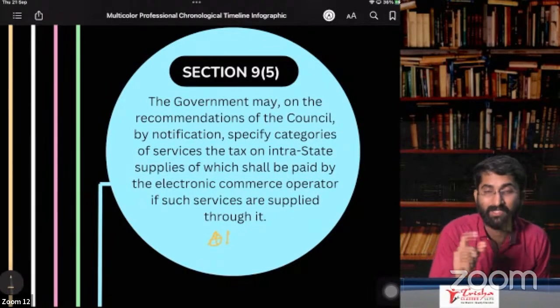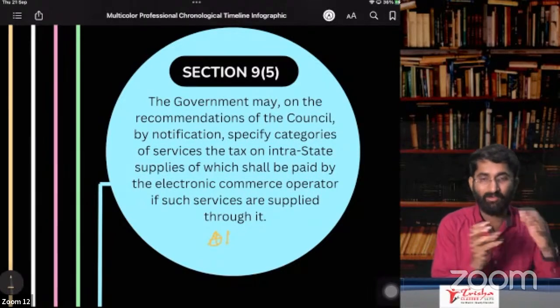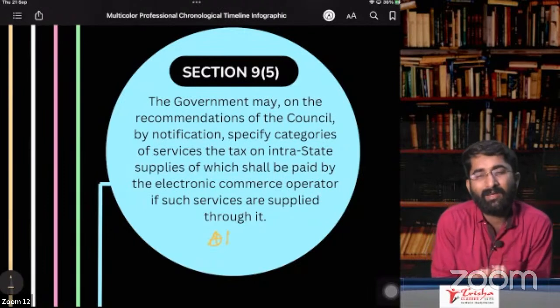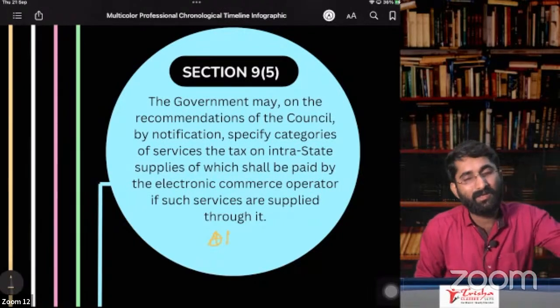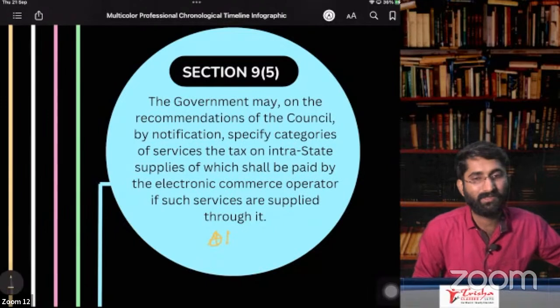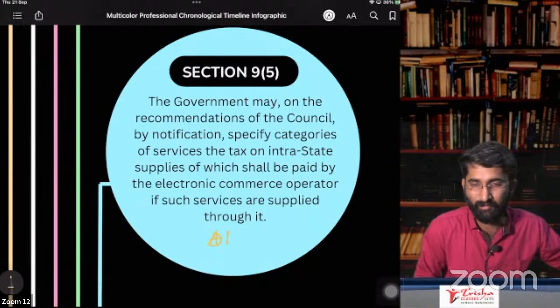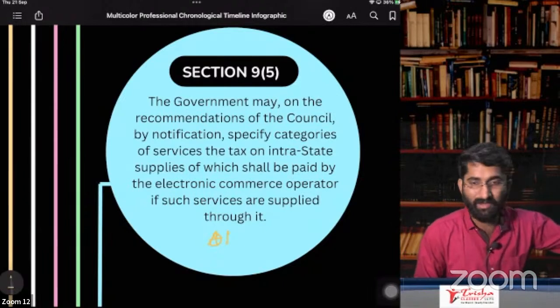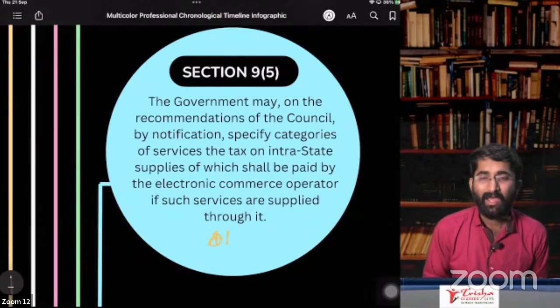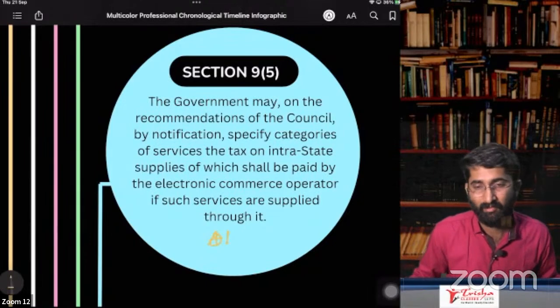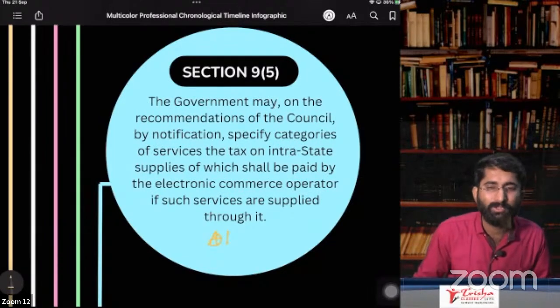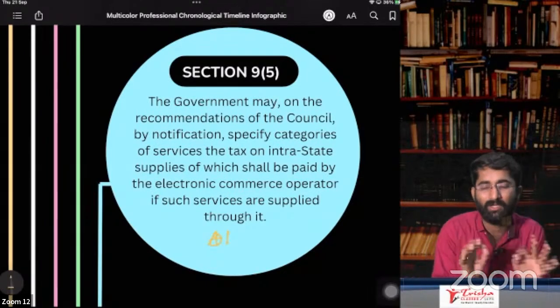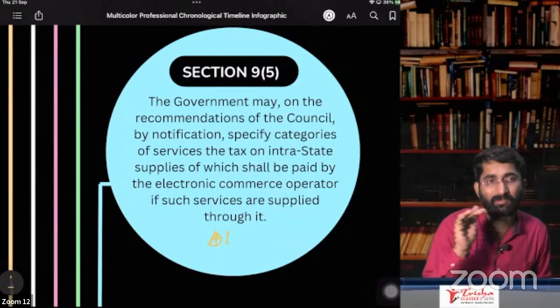Section number 9, subsection 5, that is aggregators. See, I'm a small electrician. I have registered under Urban Club. I am getting services from a recipient, a household person. Now, government cannot catch that household person who is not registered, and government cannot catch me as well. But a huge amount of revenue is lost by government because of these arrangements.